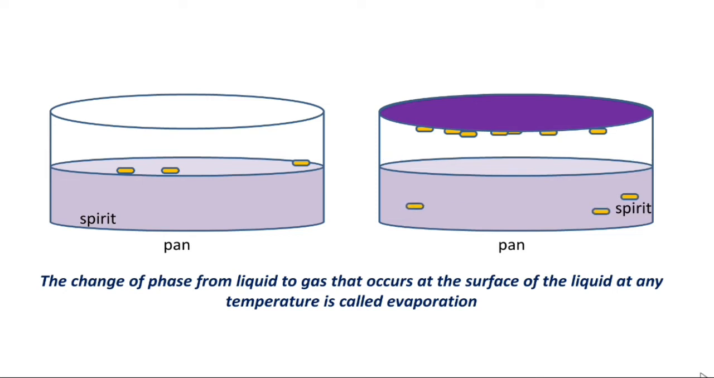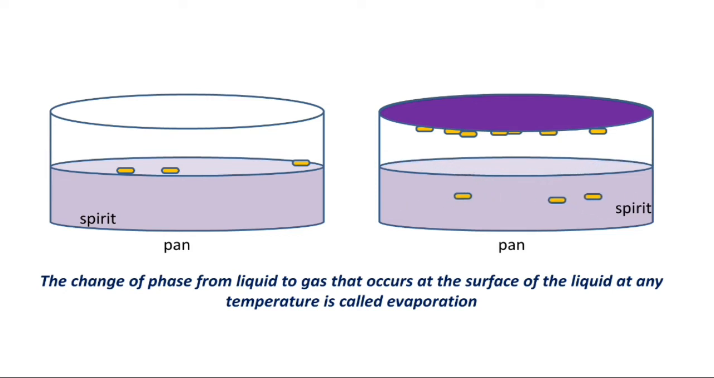Now let us determine the reason for faster evaporation of spirit kept under the fan. If air is blown over the liquid surface in an open pan or petri dish, the number of molecules returned is reduced to a large extent. This is because any molecule escaping from the surface is blown away from the surroundings of the liquid. This increases the rate of evaporation.